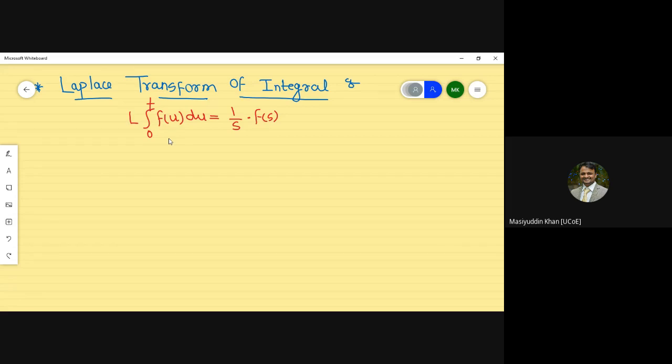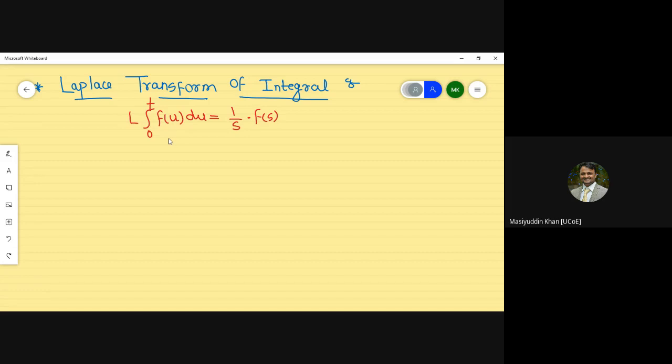And one more advice to all the students: while studying Laplace transform of integral and Laplace transform of derivative, the previous 2-3 topics will 100% be covered here. That means you have to apply multiplication by t, division by t, the first shifting theorem, and evaluation, all will be covered here.